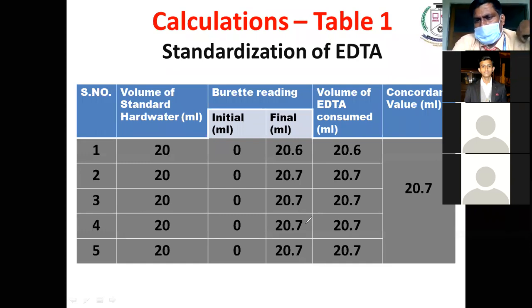In order to check the accuracy and precision, we repeat our experiment 3 to 5 times, and within that we should get the same value a minimum of 2 times. Here in the present case we got it 4 times, and we consider this value as the concordant value. That means for standardization of EDTA, we are taking the value 20.7.